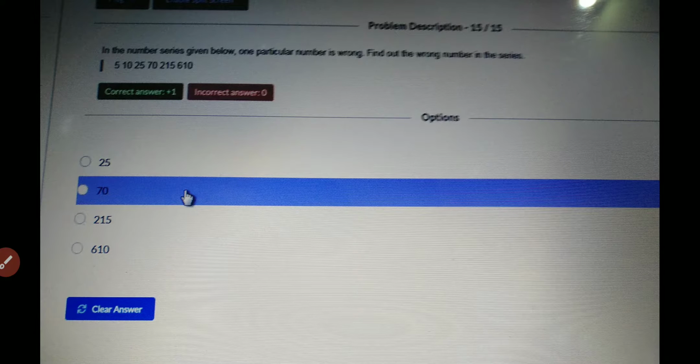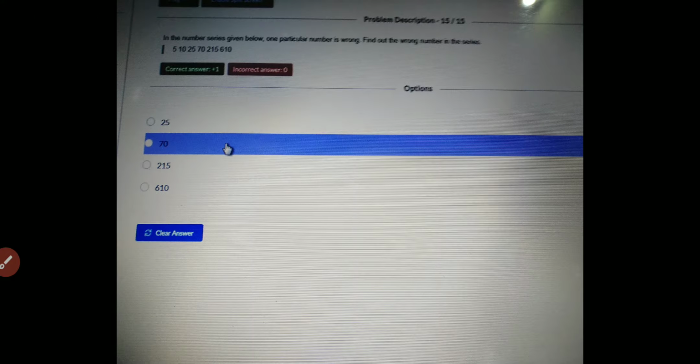Okay, I will just start with the first question. These are a total of 15 questions, and these are the aptitude questions, guys, right? So in the number series given below, one particular number is wrong. Find out the wrong number in the series. They have given some numbers and we need to find the wrong number. Okay, 5, 10, 25, 70, 215, 610. So this is the first question.